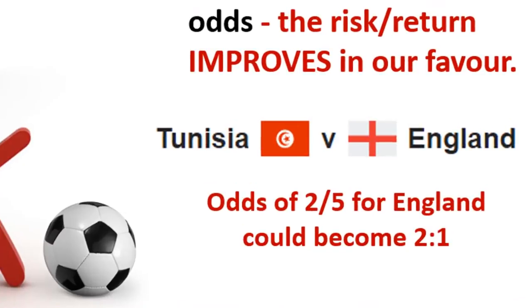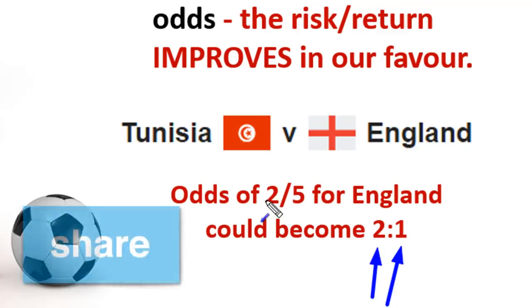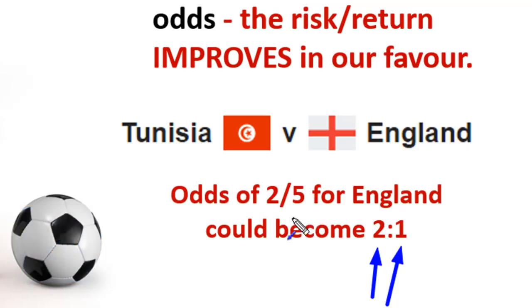So if Tunisia scores a goal in the first half of the game, let's say in the first half an hour, then the winning odds for England will change from 2-5 to 2-1. That's actually much better because now I can risk $1 or £1 to make twice that amount, as opposed to risking 5 to make 2. So obviously it doesn't make any sense for us to place bets with 2-5, but it makes perfect sense for us to risk $1 or £1 to make twice that amount.